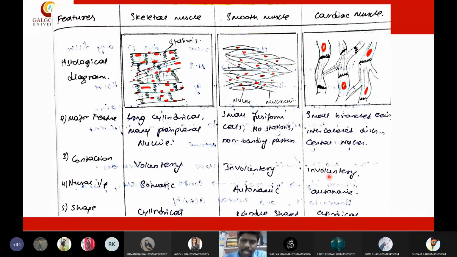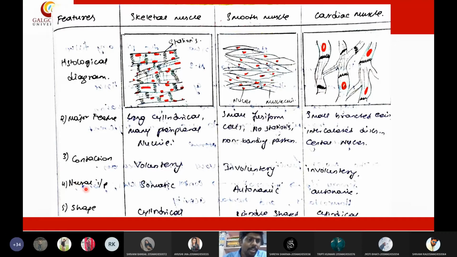Even with cardiac muscle, you need not think whether your heart is working or not. You need not pump your heart. It will pump by itself, right? So both smooth muscles and cardiac muscles are involuntary muscles. That means they will move by themselves, whereas skeletal muscle is a voluntary muscle. So this is all about the contraction.